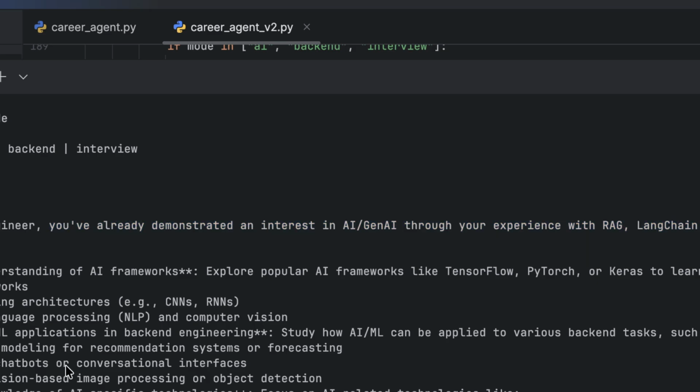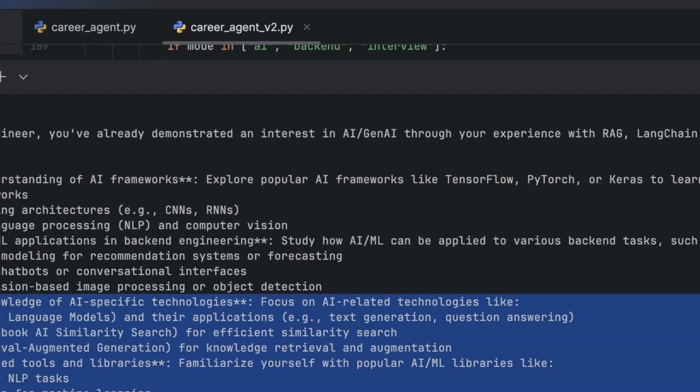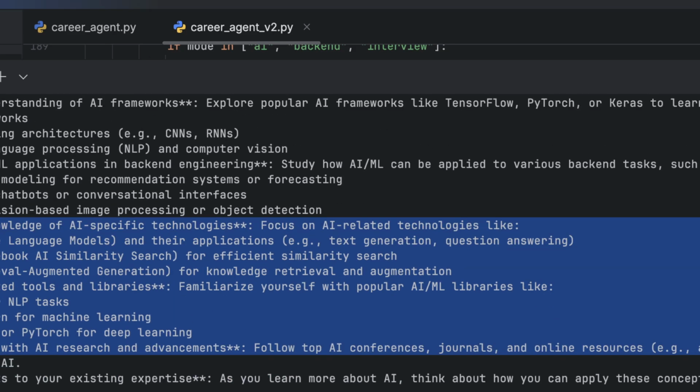Then it asked me to deepen my understanding of AI frameworks and neural networks, and other things that it found valuable. It went on asking more questions, and replying more on that. So I found it pretty useful after applying this. Do try it out and let me know if you find it useful enough.